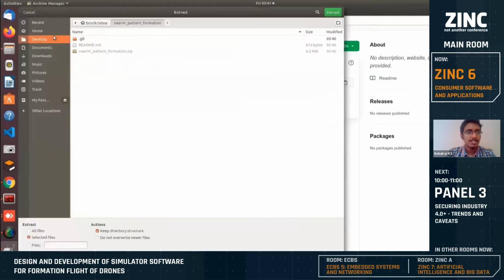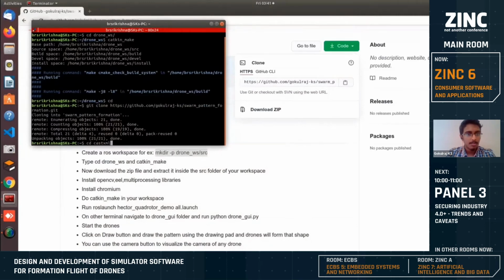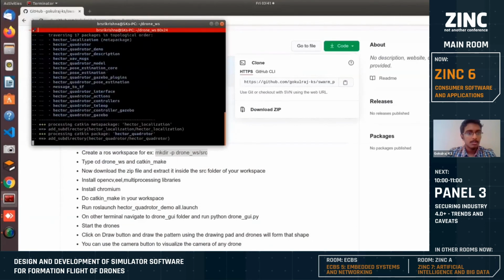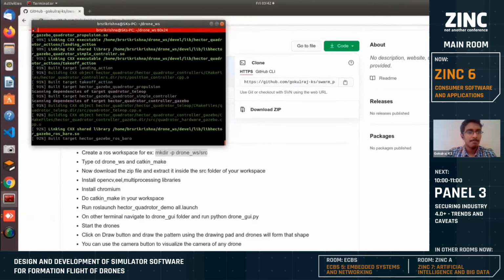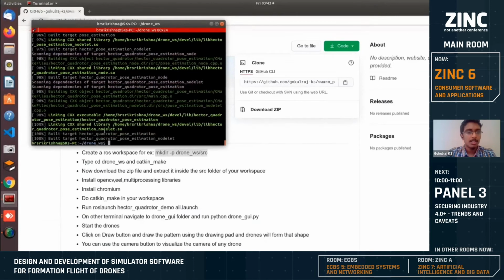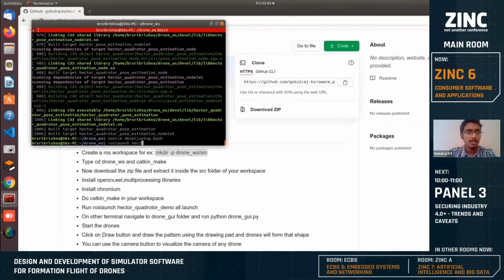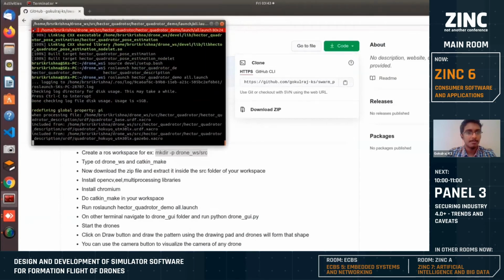So this package has 3 folders: drone GUI, Hector localization and quadcopter. So I'm making the package. And now I will be launching the drone simulation. So once I run this command, roslaunch hector quadcopter all.launch, 12 drones will be simulated in my Gazebo environment.